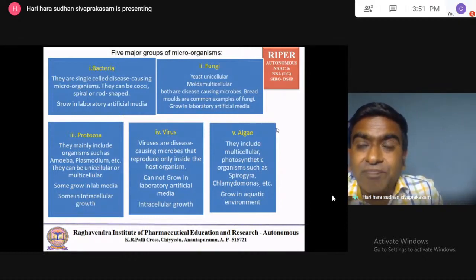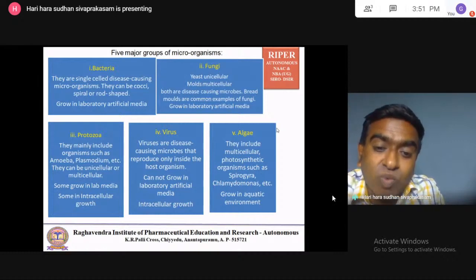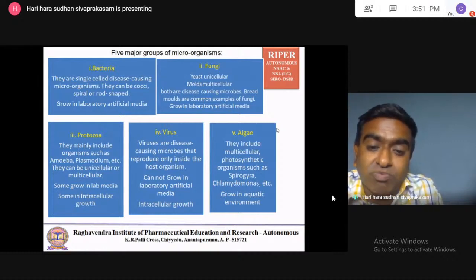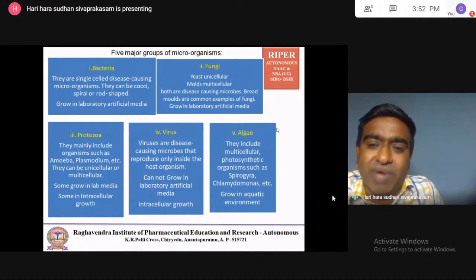Then viruses, so they can grow only inside the cell. They cause disease in animals, human beings, plants, as well as microorganisms. So viruses can cause disease to microorganisms also. They are called bacteriophages. Bacteriophage viruses cause diseases in microbes. Then animal viruses, plant viruses, and human viruses are also there. They cannot be grown in artificial media in the laboratory. They can be grown inside the cell only. So cell cultures are used to grow viruses. Eggs are also used to grow viruses.